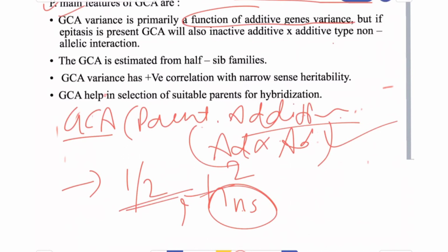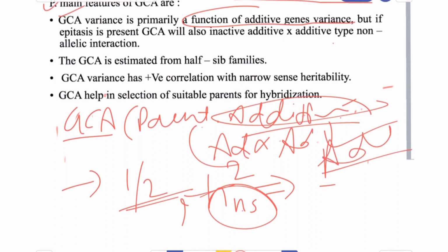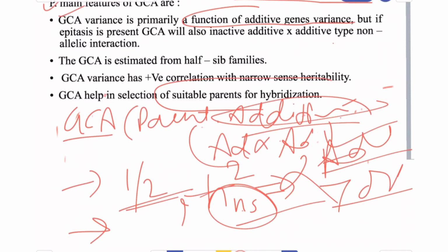How? Narrow sense heritability, because it is governed by additive gene action, and we already know narrow sense heritability is the additive genetic variance upon the total phenotypic variance, so it is directly proportional to the additive variance. It helps in selection of suitable parents for hybridization, very important. GCA means selection of suitable parents for hybridization.